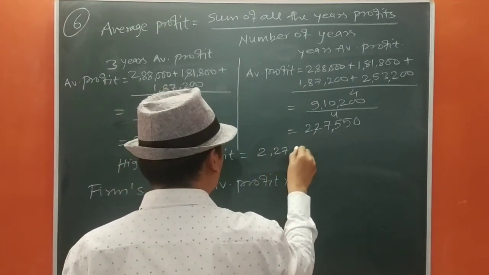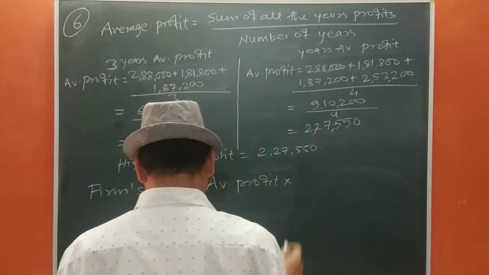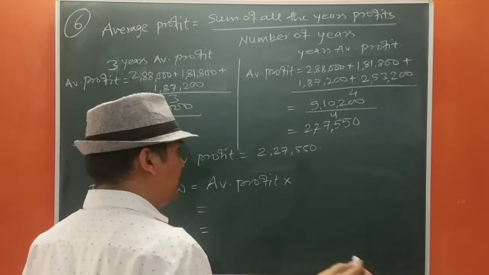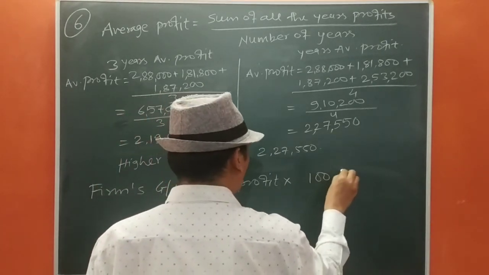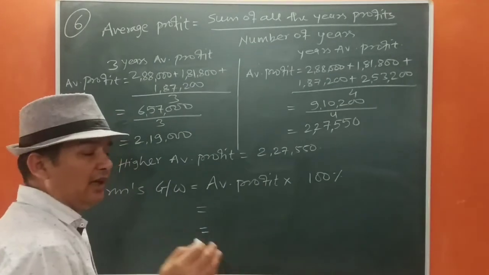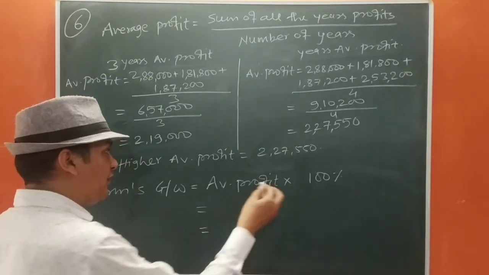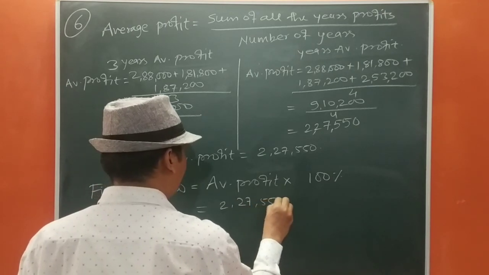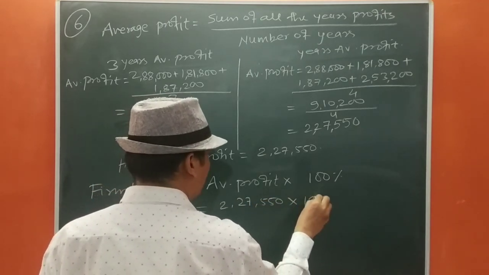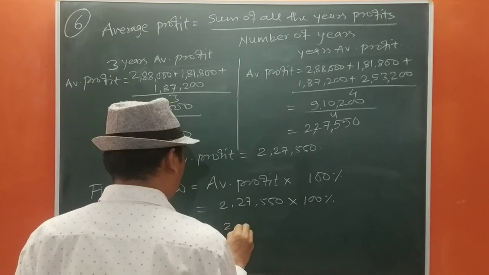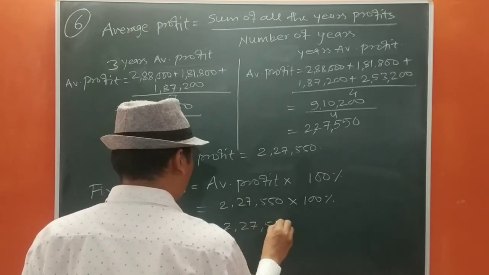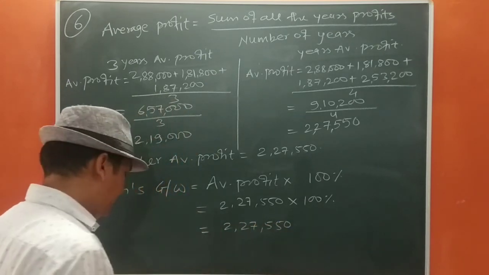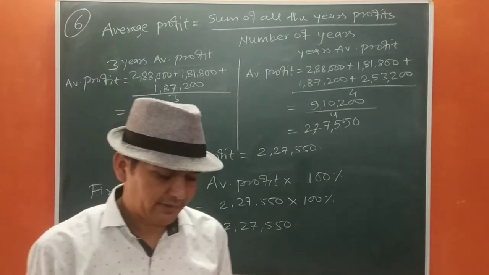So we are going to take this one here, because it is saying which one is more. Now it is saying the goodwill is valued at the 100% of average profit. The average profit is 2,27,550 into 100%. That will be same, 2,27,550. This is the end of question number 6. Now we move.